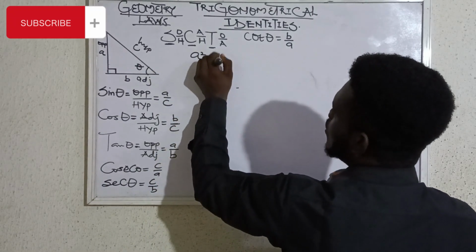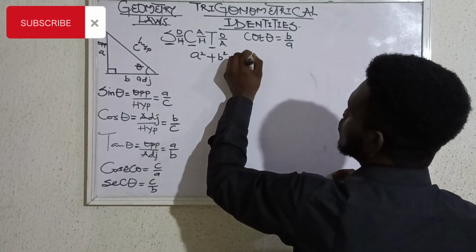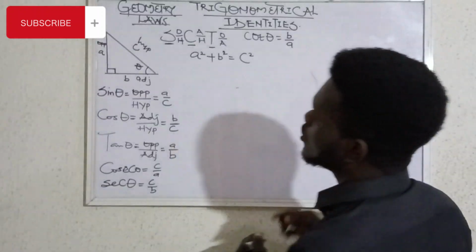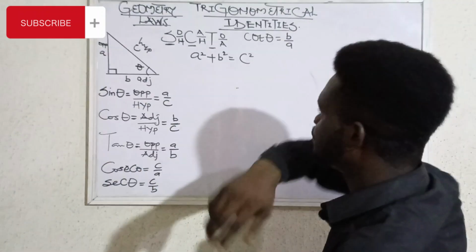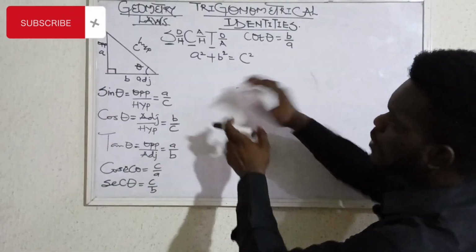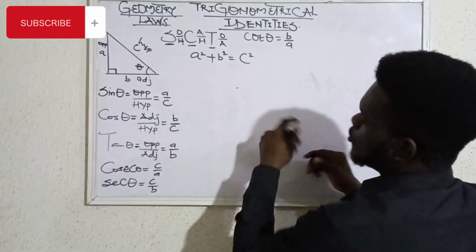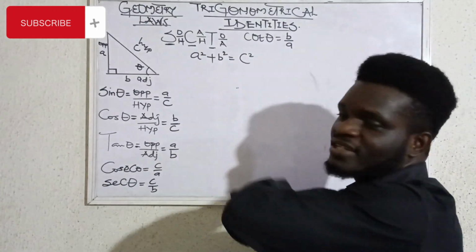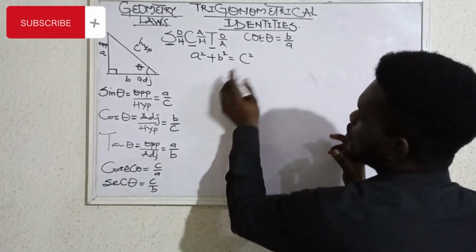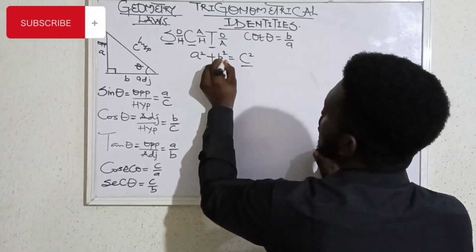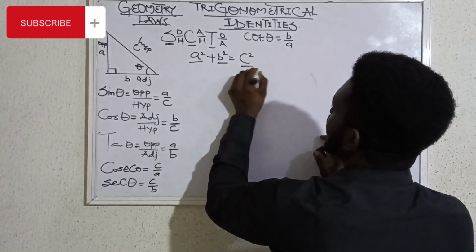From Pythagoras, a square plus b square equals c square. So the first thing we need to note is just divide all through. This is a very quick one, a very smart way to derive your trigonometric identities. So just divide all through. Remember what the golden rule of mathematics was: whatever happens to the right hand side happens to the left hand side. So when we divide all through this by c squared,